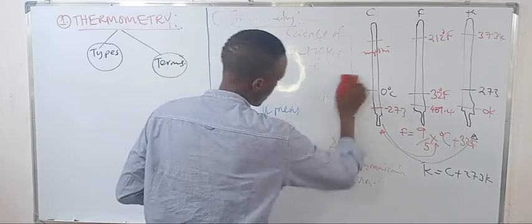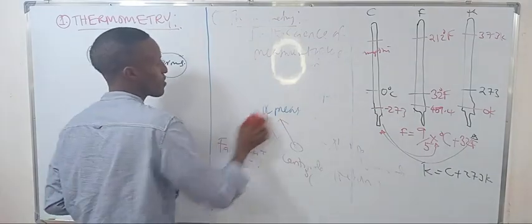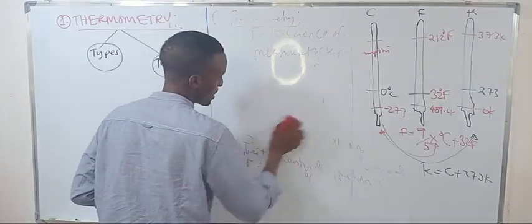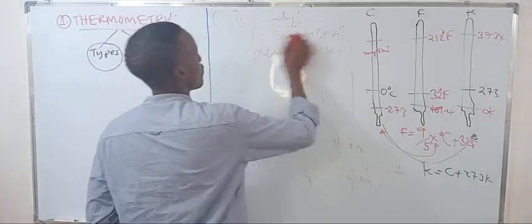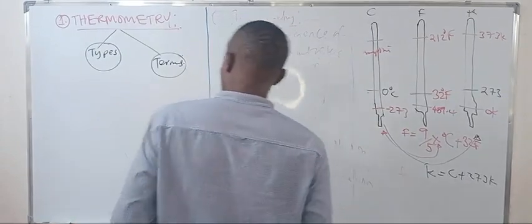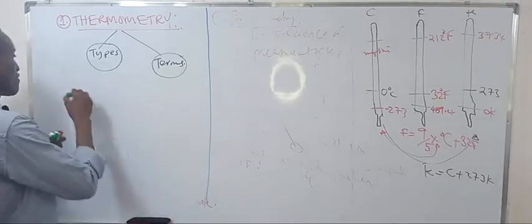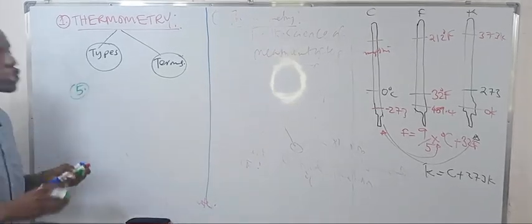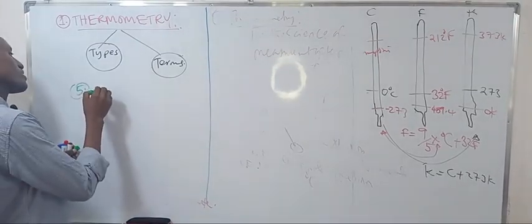Let's go on to discuss the other terms. The fourth term is the temperature scale we have discussed. Let's go for number five. The fifth one is the thermometric fixed points.